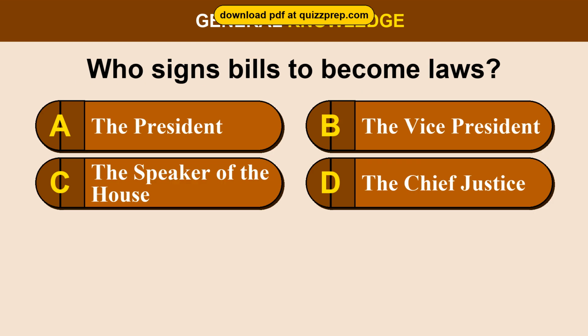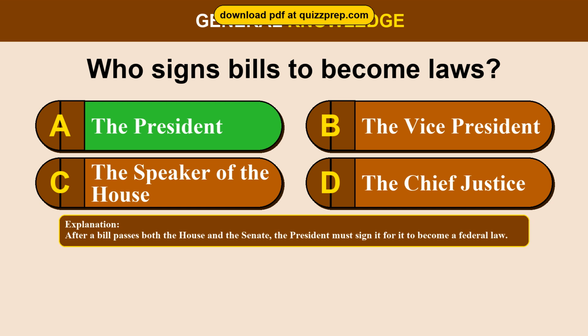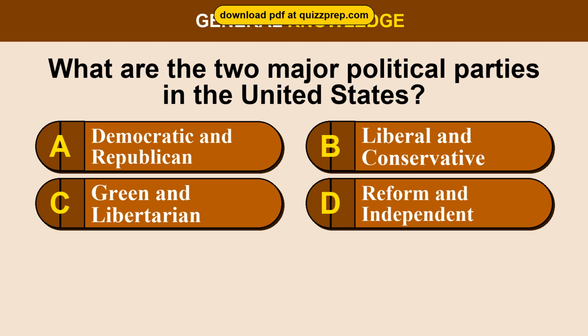Question 66. Who signs bills to become laws? Option A, the President. Option B, the Vice President. Option C, the Speaker of the House. Option D, the Chief Justice. The correct answer is option A, the President. After a bill passes both the House and the Senate, the President must sign it for it to become a federal law.